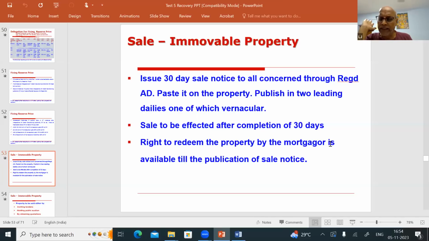Once you publish the sale notice, then it is your discretion whether to give the property back to the borrower, or go for sale, or give it to the person who is a successful bidder. So the right of the borrower to redeem the property, that is, to take back the property, he can demand from you only till you issue the sale notice. After you issue the sale notice, it is your discretion. He comes and cries, "Sir, give me back the property." You can give it to him, or you can give it to the other successful bidder. No problem. So his right to redeem the property is available till the publication of the sale notice only.